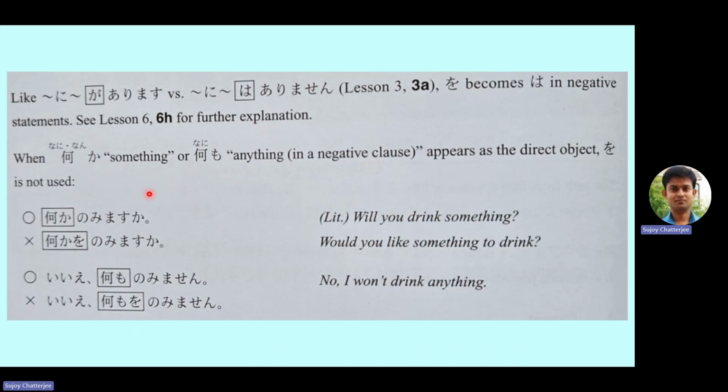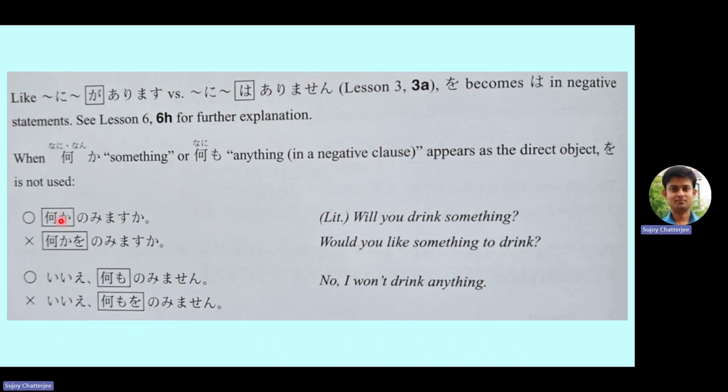For example, if we say nanika nomimasu ka, here nanika is something, or nanimo is nothing. After that you will not use the o particle before the verb, because these are not specific objects. Although these work as the object in this sentence, they are not actually direct objects.